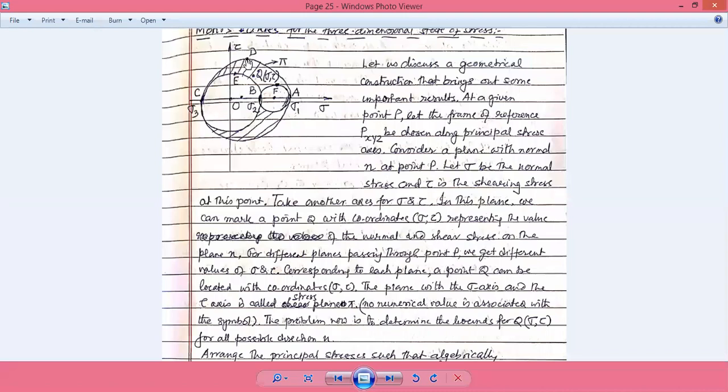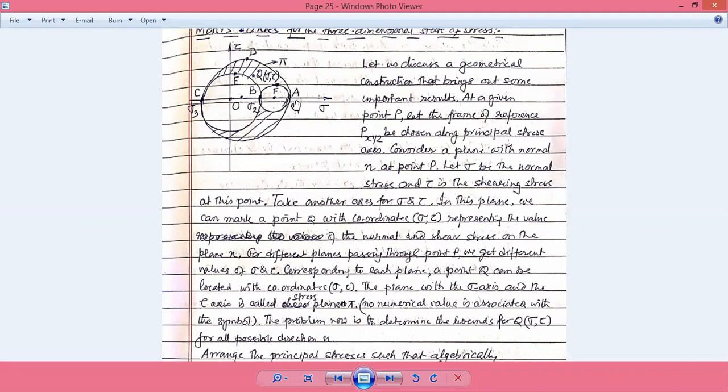And along with the maximum value of shear stress, we know there exists a normal stress. The normal stress is not 0 here. So we have to find the coordinates of D itself. The y coordinate of D is sigma 1 minus sigma 3 divided by 2, and the x coordinate of D gives the normal stress we need, that is sigma 1 plus sigma 3 divided by 2, which is the point coming from here.